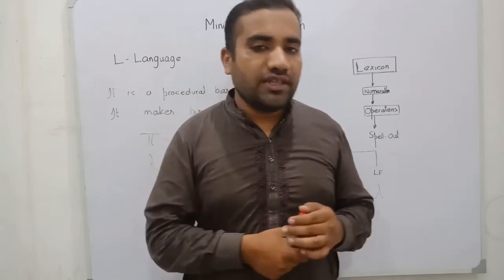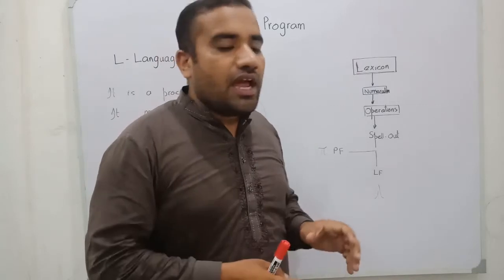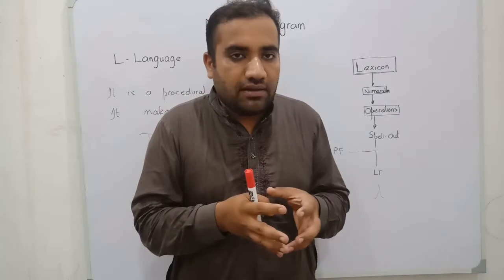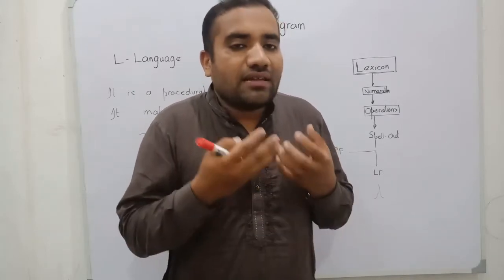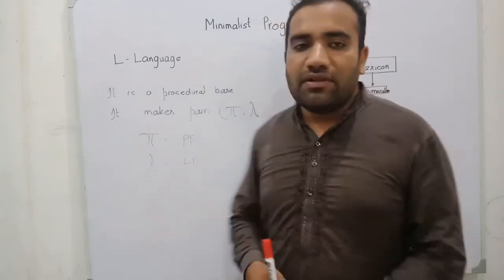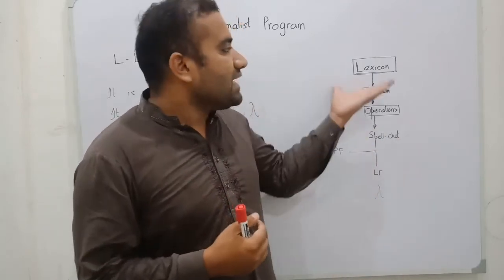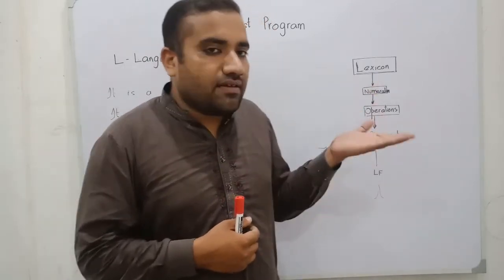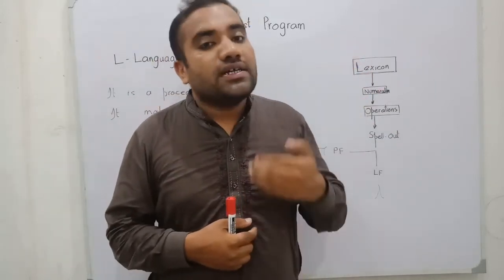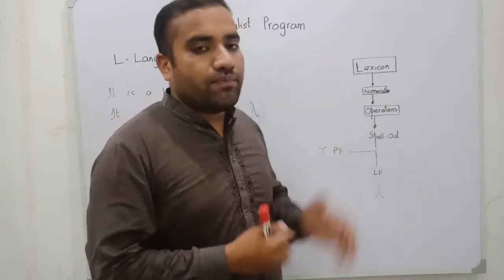In simple words, we can say that in the lexicon we have the parts of speech, and if we combine the parts of speech systematically, we can make the sentence, and at the end point we have to generate the PF and the LF level. The first thing is that every human being has a lexicon, and he has the capacity to generate sentences. The human being has a lexicon, the storehouse.